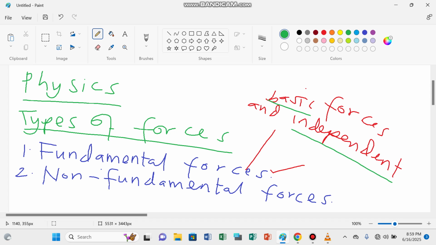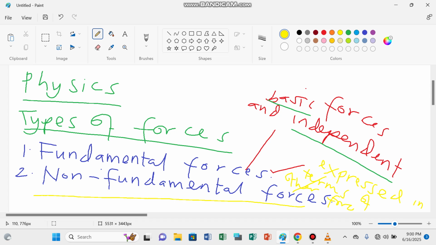Which forces? Non-fundamental. So non-fundamental forces are forces depending on fundamental ones. So they are dependent forces, meaning they can be expressed in terms of other forces. So these are non-fundamental. They can be expressed in terms of that force.